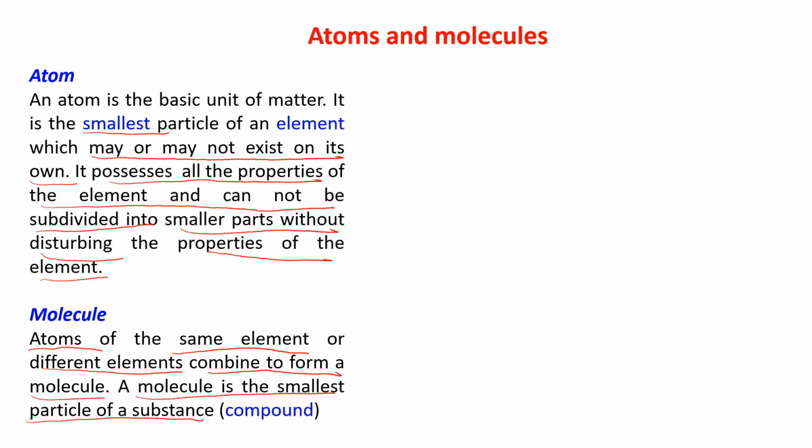Now, what actually do I want to say? Atoms and molecules. Suppose I have taken a substance. This is an element. Suppose I give the name of this element X. I want to break this one, so I break it into two parts.